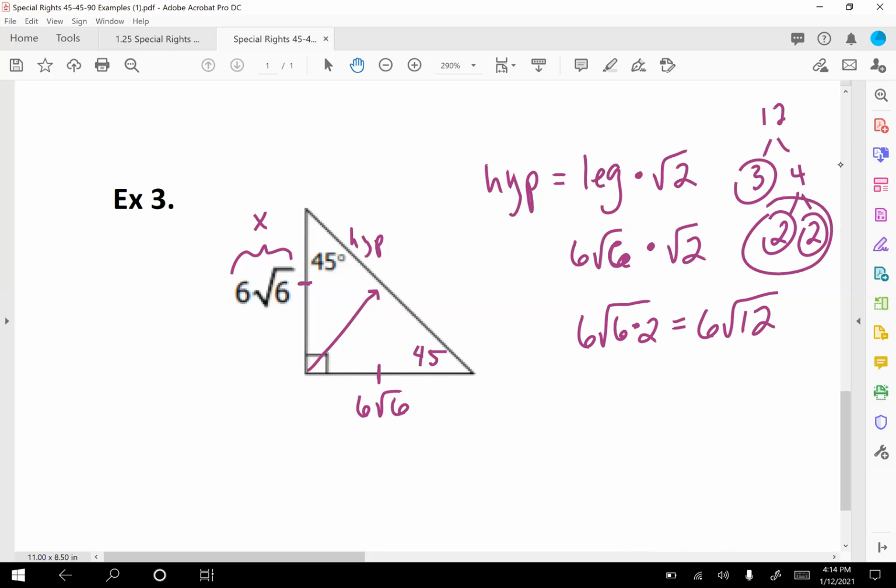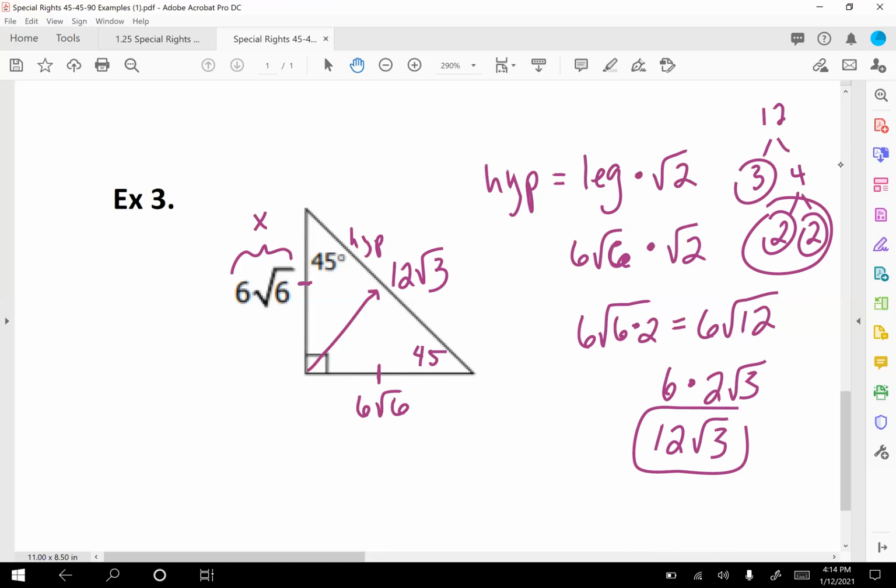All right, so I have 6 times, I said I'm going to bring a 2 outside, and the 3 is going to go back in. So we just multiply this. 6 times 2 is 12, and then we bring the square root 3. So that's our hypotenuse, 12 square root of 3.